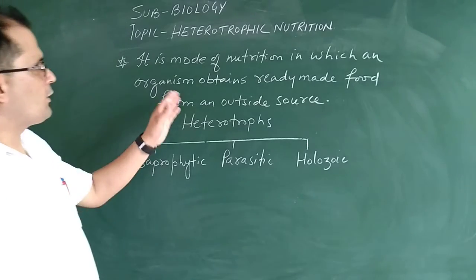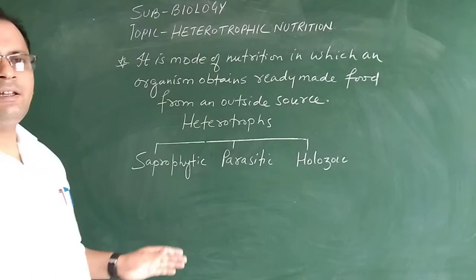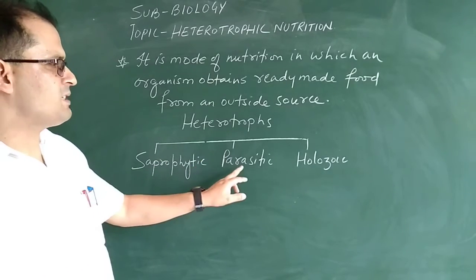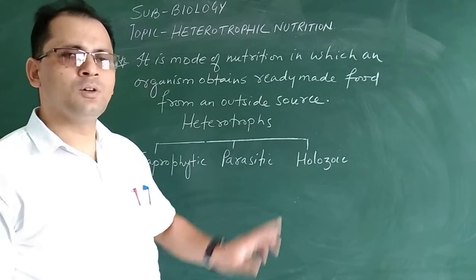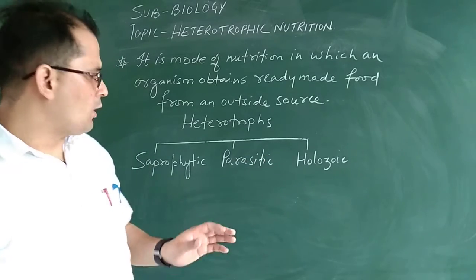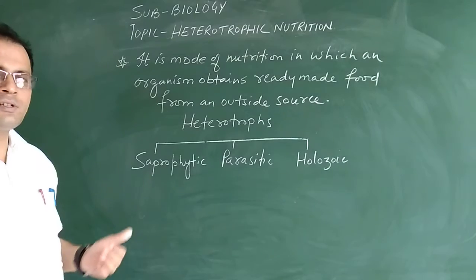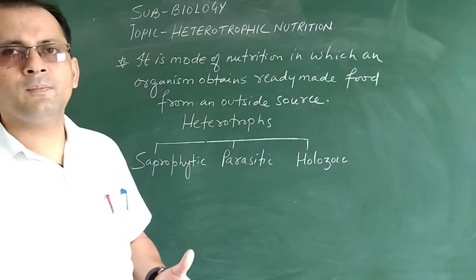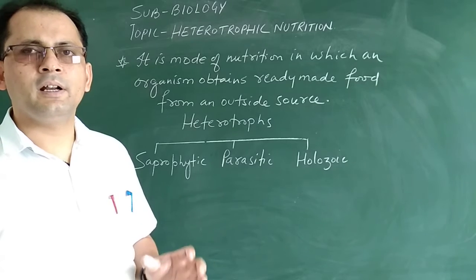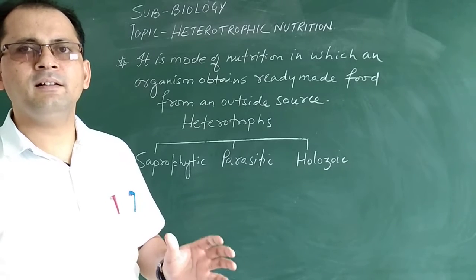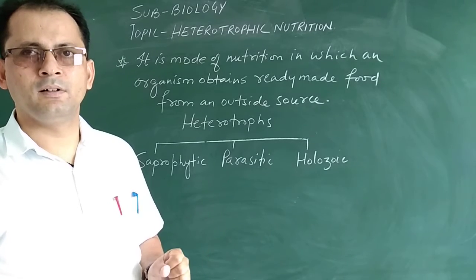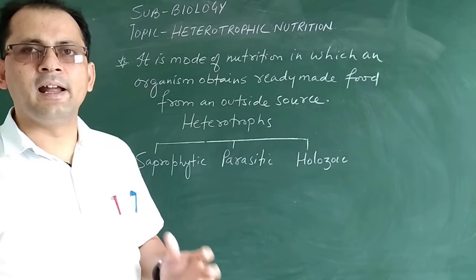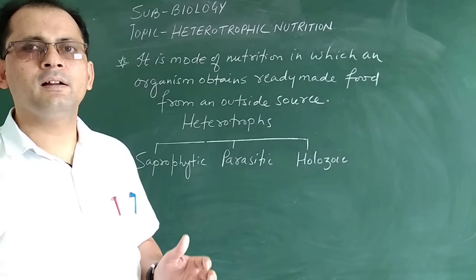Now, heterotrophic nutrition is basically of three types. One is saprophytic, second is parasitic, and third is holozoic. Now, the saprophytic mode of nutrition. What is this? In the saprophytic mode of nutrition, the organism depends on dead and decaying organic matter. It obtains its nutrition from dead and decaying organic matter.